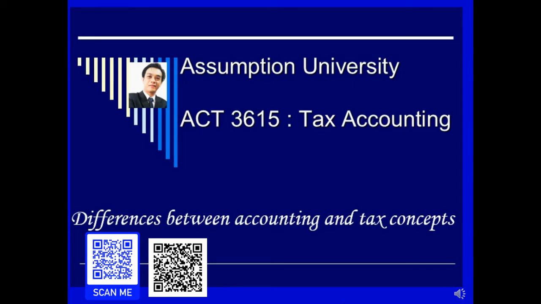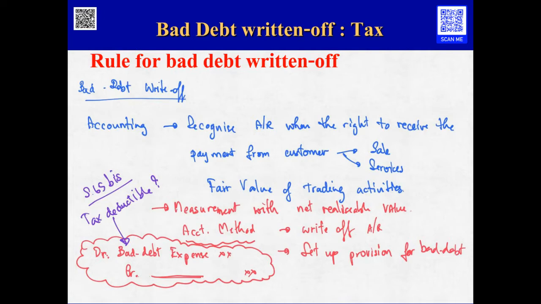Another condition which may be possible to adjust in the calculation of the taxable net profit is the calculation of bad debt written off. The bad debt written off is the amount of the account receivable that the taxpayer gave credit to the customer when they made the credit sale. If the customer cannot pay for the goods or services that they received, the accounting will recognize the unpaid account receivable as a bad debt write-off expense.